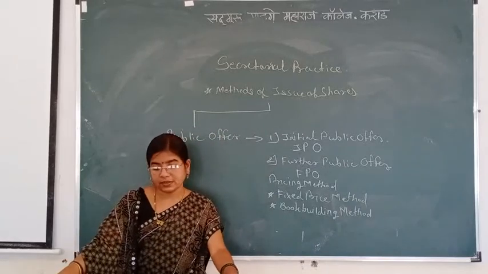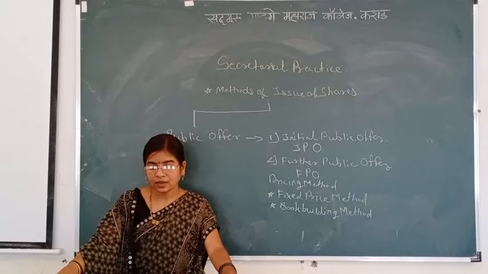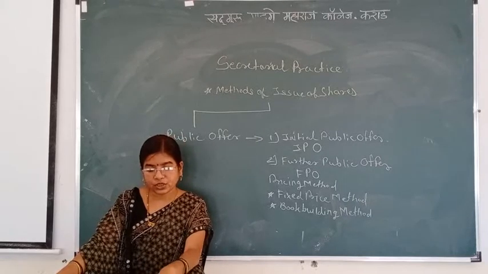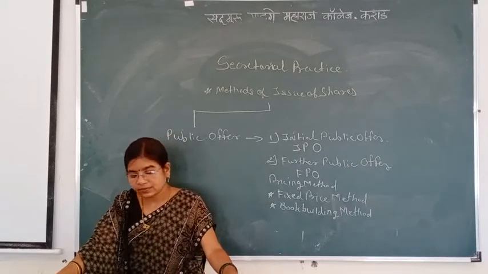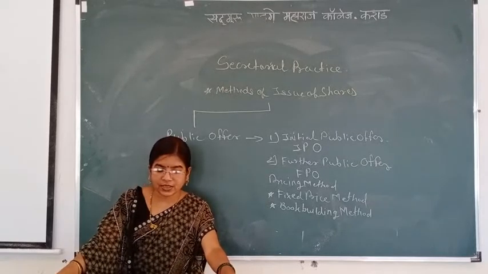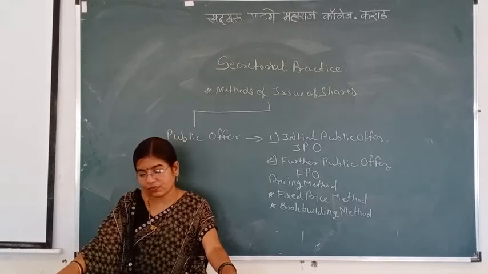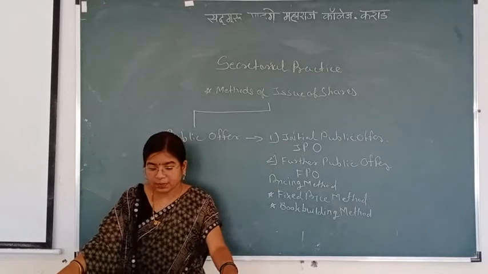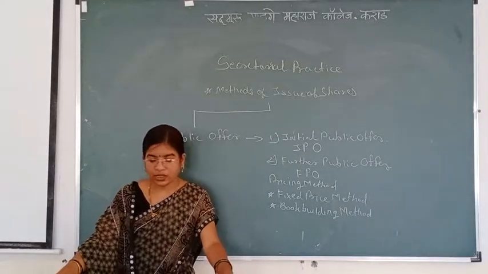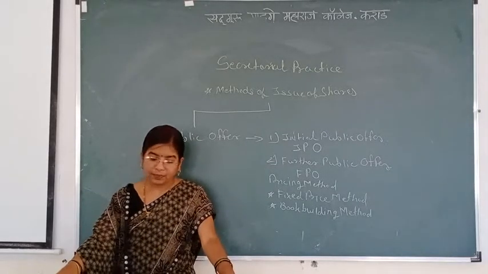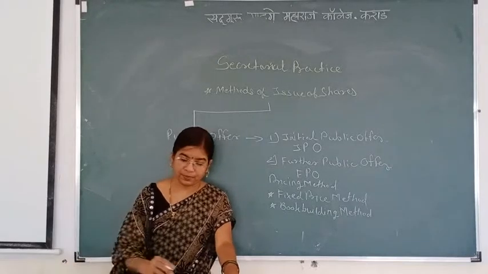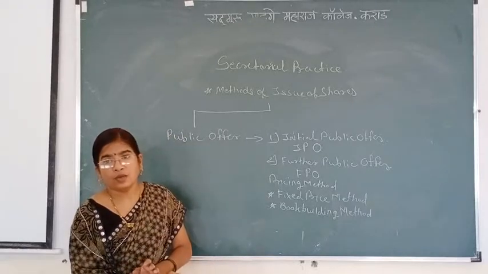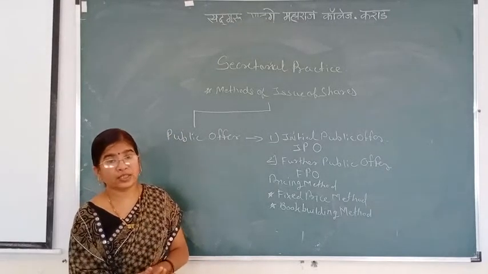Under fixed price method, the company states in its prospectus the quantity and the price at which the shares are offered to public. The subscribers or investors are asked to pay a certain portion of face value of shares or entire issue price along with the application. The company comes to know demand of its shares only after subscription period ends. Company can issue shares at par or premium.